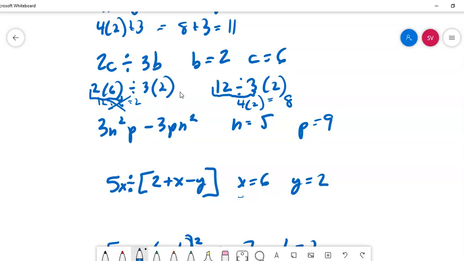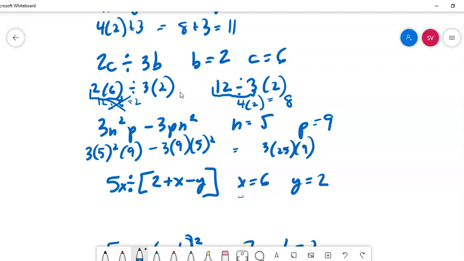Alright, so let's take a look at this one now. So I have 3 times, I'm going to replace n with 5, times 9, minus 3 times 9 times 5 squared. So I'm going to end up getting 3 times 25 times 9 minus 3 times 9 times 25. When you multiply these terms here, you get 675 minus 675, and that's equal to 0.